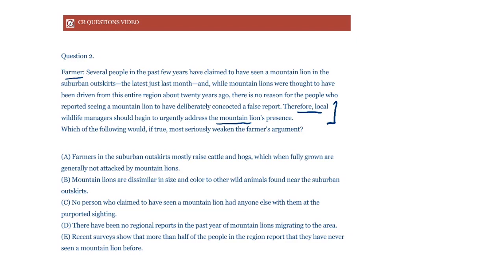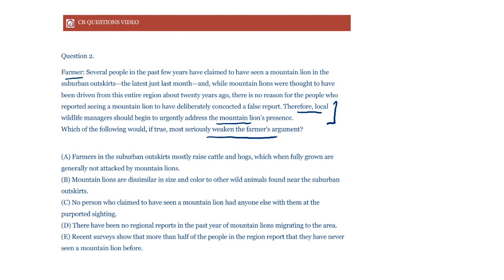Now we need to weaken the farmer's argument. What is the farmer's argument? Pretty much what he's saying is that there is a mountain lion here, so please start addressing the problem, right? How can we weaken it? We can say that, well, there isn't a mountain lion. We can try to create a doubt about the presence of the mountain lion. So that is what we have to find, an option that helps say that there may not actually be a mountain lion present in the region. Okay, so let's look at each option.